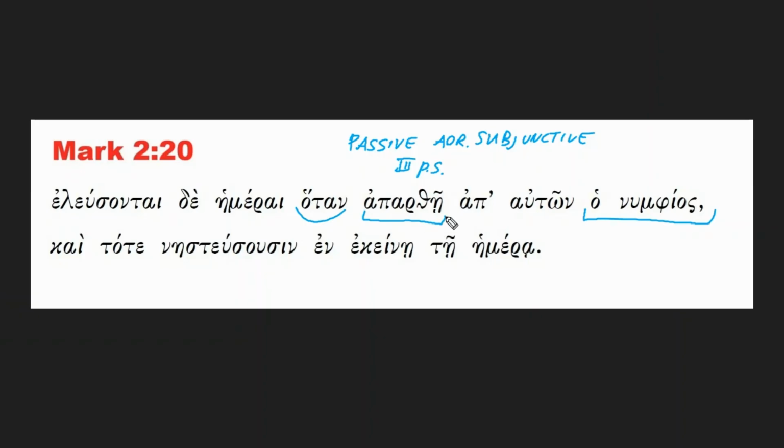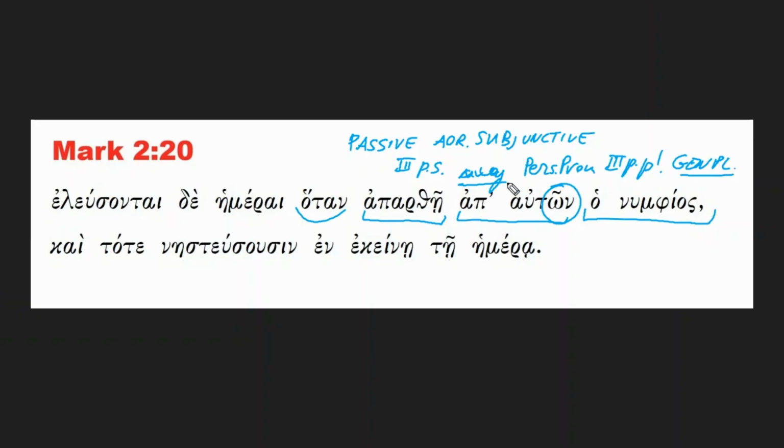May be taken away, ap' autōn, again, away from. Autōn, we've encountered this many times, is the personal pronoun in the third person plural. But in this case, you see this omega nu is the ending of a genitive plural.